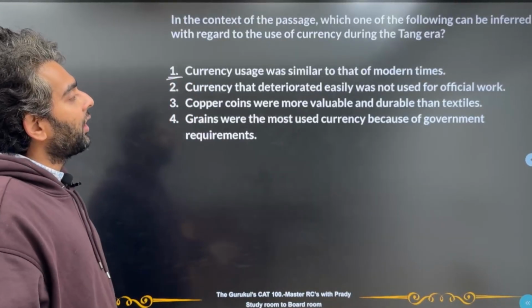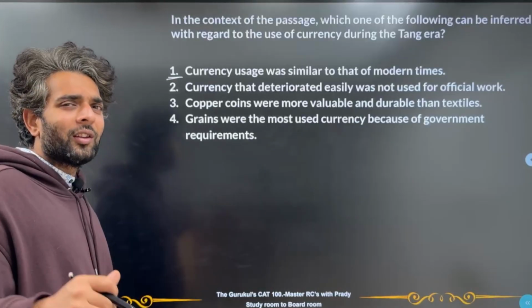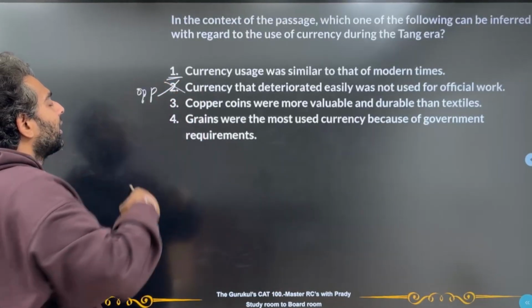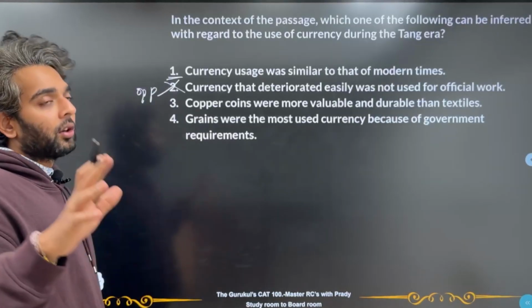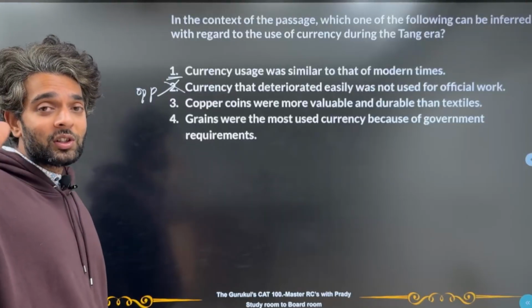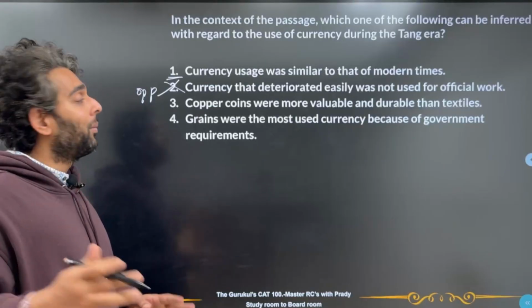Currency that deteriorated easily was not used for official works. In fact, grains were actually given as official salaries, right? So this will be an opposite answer, right? Third one, copper coins were more valuable and durable than textiles. Again, we have seen in the passage that textiles were more durable. You could just keep that bolt over there. Also, that they were more reliable, right?